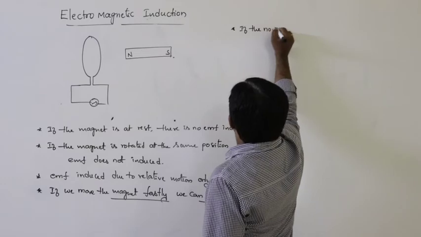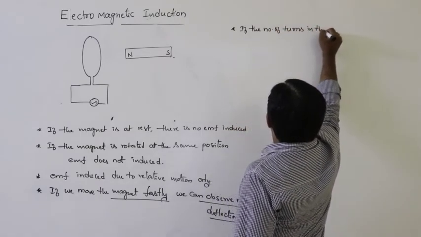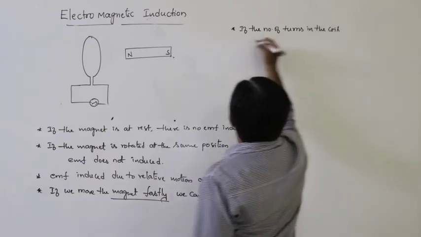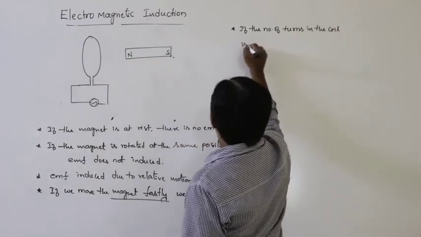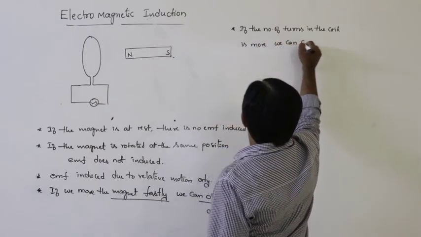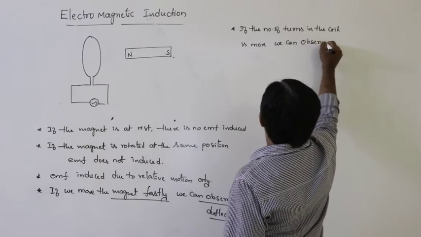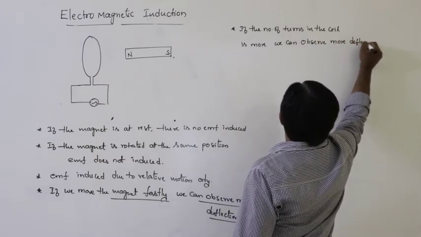If the number of turns in the coil is more, we can observe more deflection or more EMF.